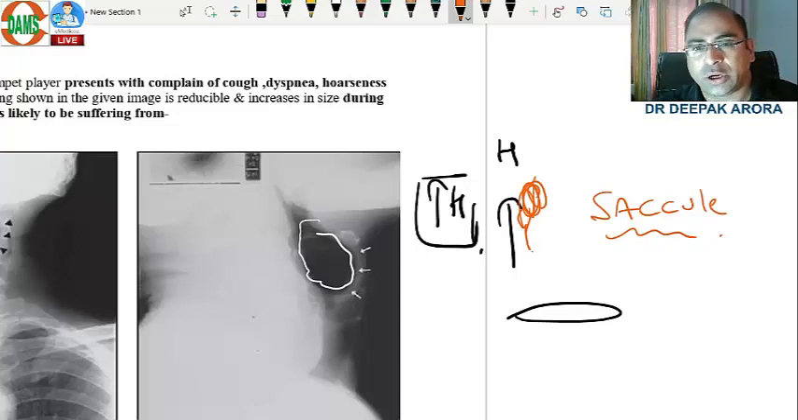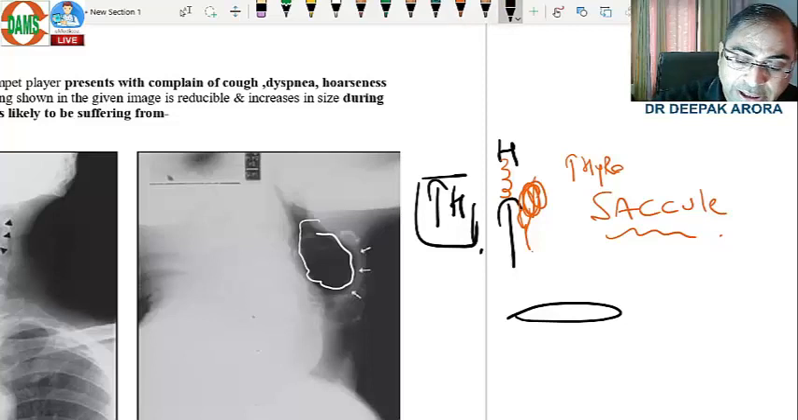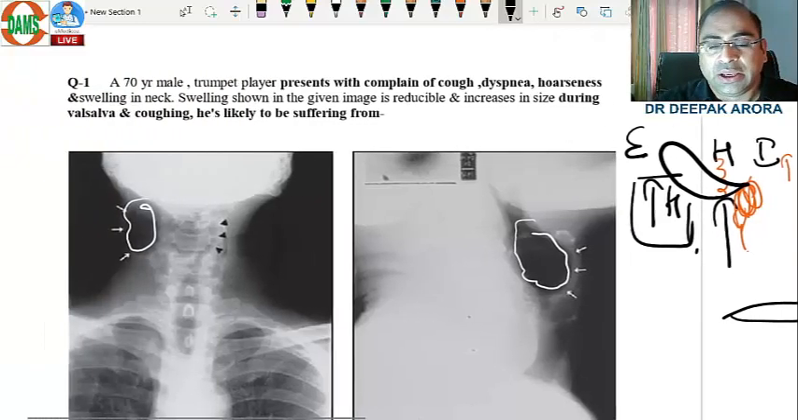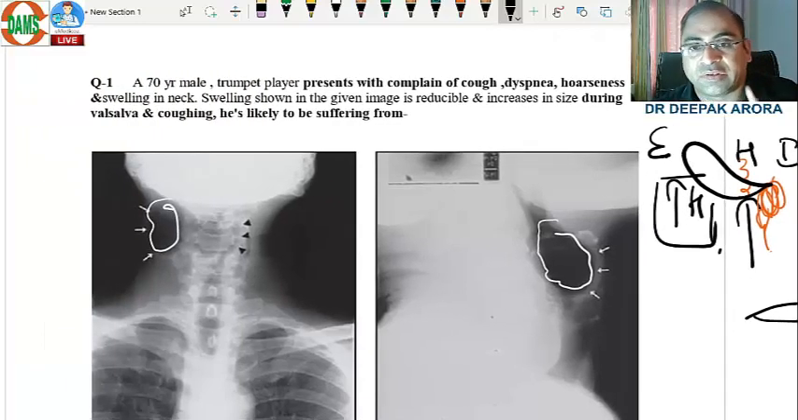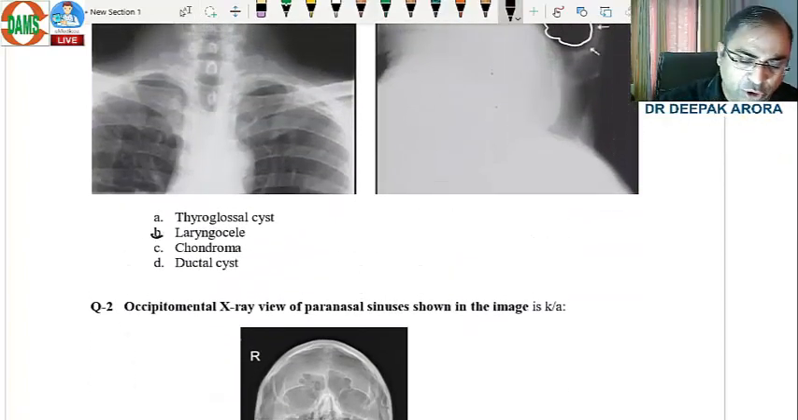It is in the vicinity of a membrane. Beta, which membrane is this? Common sense, this is the thyroid membrane. So in the area of the thyroid membrane we have laryngocele, and if this swelling ruptures the thyroid membrane, we use the words extrinsic and intrinsic. So in the last exam, they asked you the diagnosis. This is laryngocele. Out of these options, the answer was laryngocele, the B option.